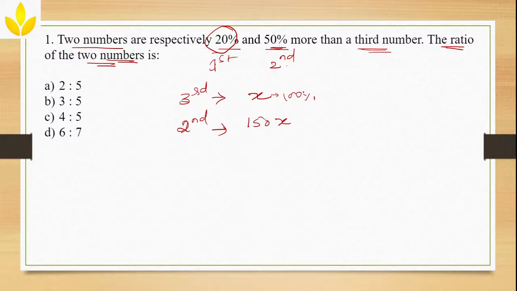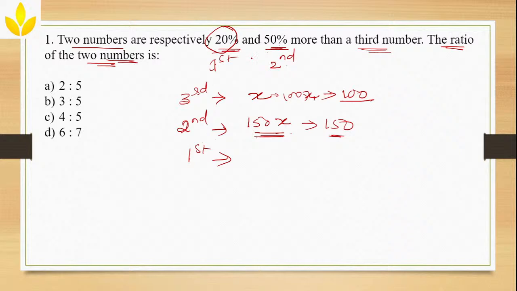Or if x is 100, then I'll take this as 150. Let us not even talk about x. We'll consider the third number as 100% value, which is 100. The second number should be 50% more than the third number. So 50% of 100 is 50, and 100 plus 50 will be 150. What about the first number?